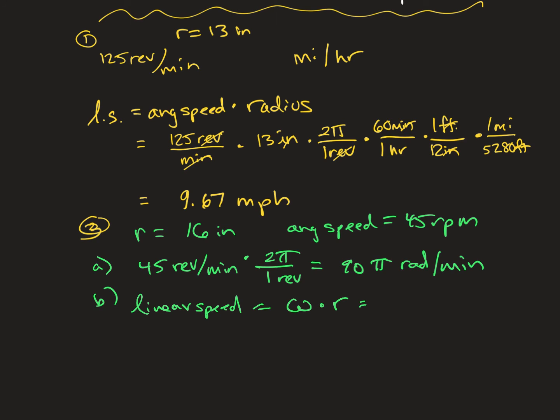So we take our 90 pi radians per minute and multiply that by the radius, which is 16. That gives us 1,440 pi inches per minute. By the way, I should have put 16 inches as the radius, and we did want it in inches. So those are just some practice with circular motion.